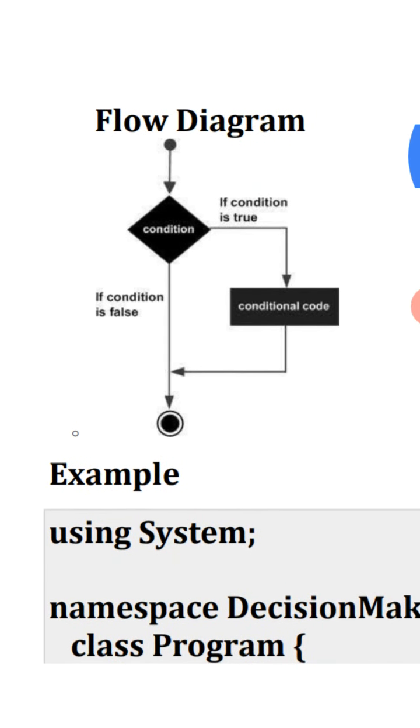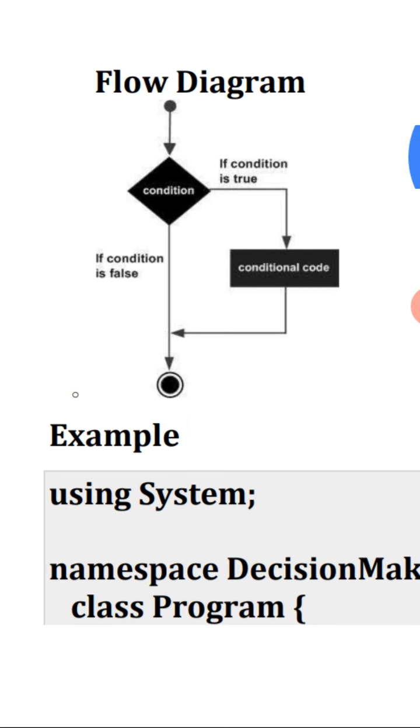See the flow diagram. If the condition is true, then go to the conditional code. If the condition is false, then go to the stop.